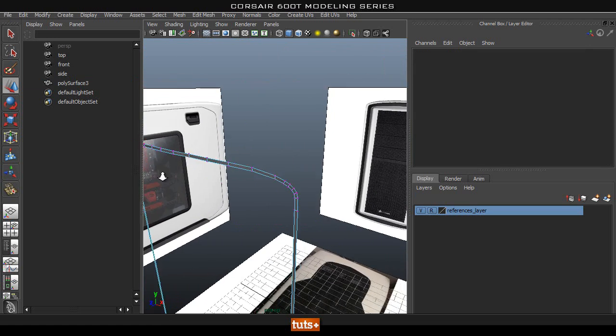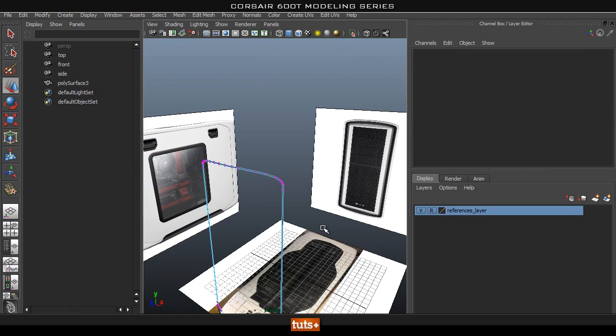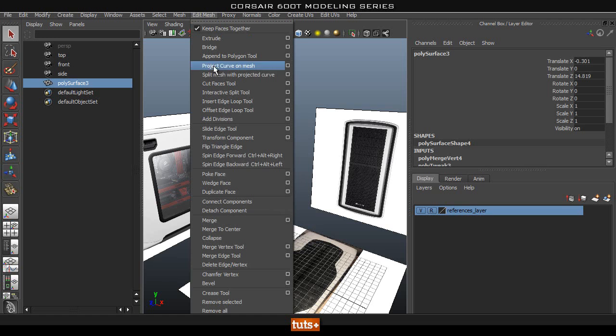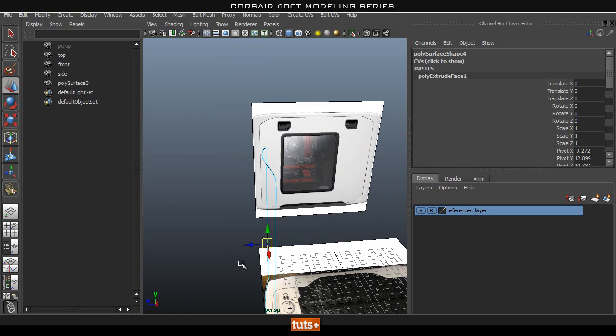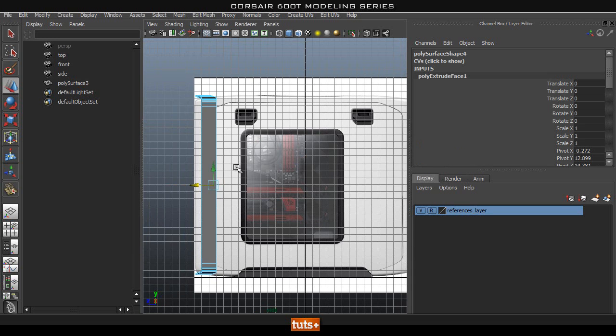Okay, so that's great. Now we can go ahead and extrude this out. So let's select this and then edit mesh, extrude. And I'm just going to start pushing this back like so. So now we can go ahead into our side view.